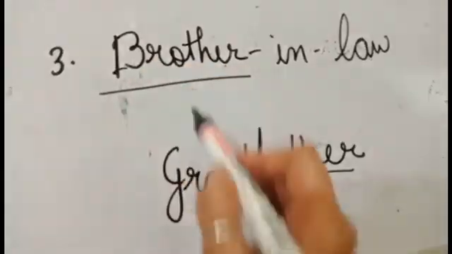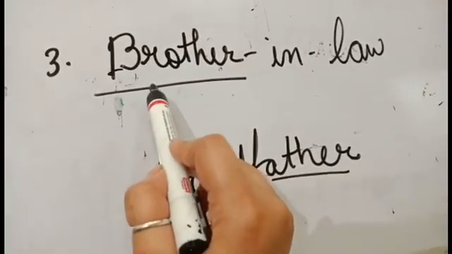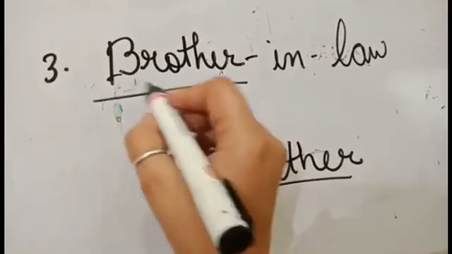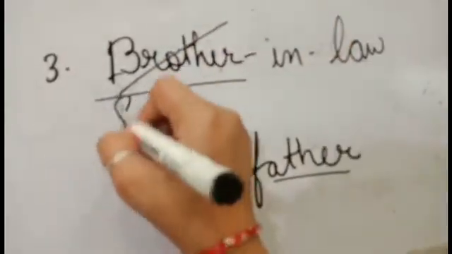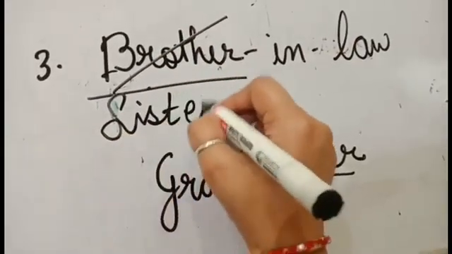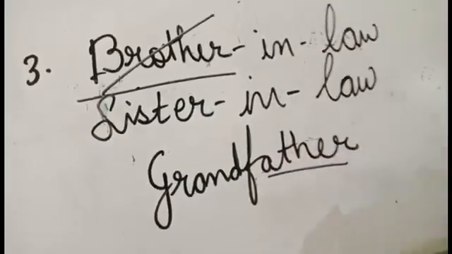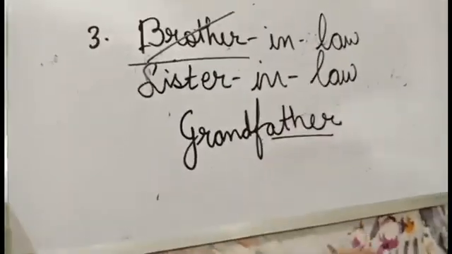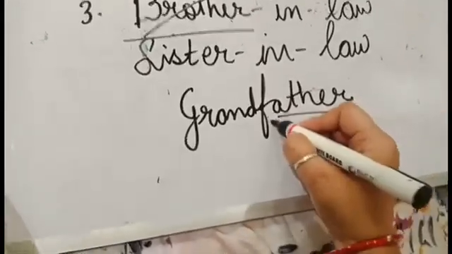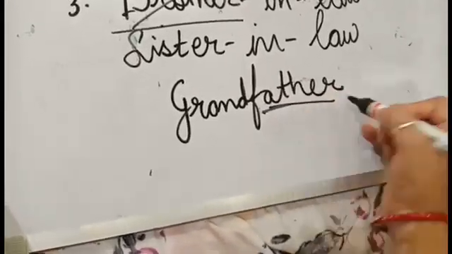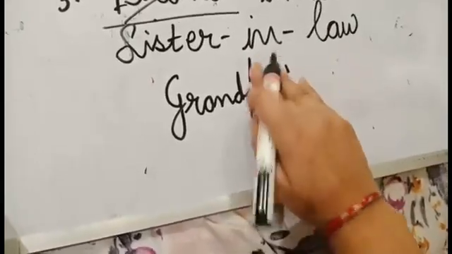For example, here in brother-in-law, we will change the beginning. So, brother will change into sister. So your gender will change into female, feminine, and it will become sister-in-law. And grandfather, father will change into mother.